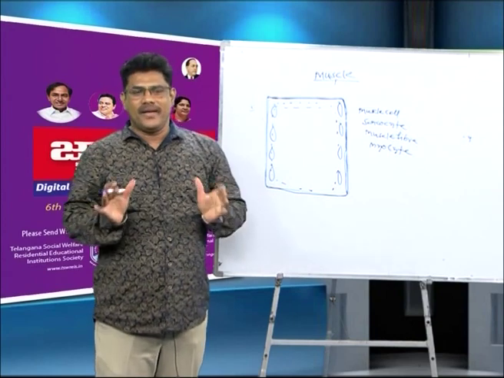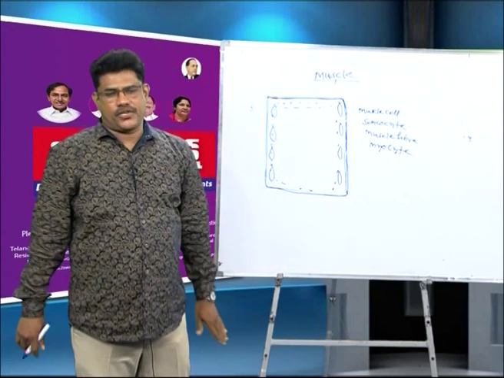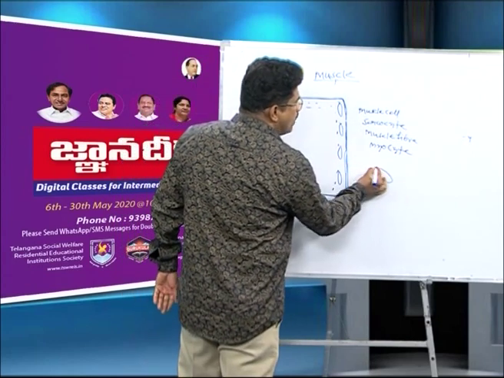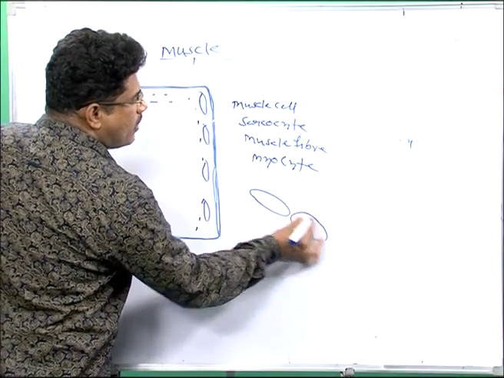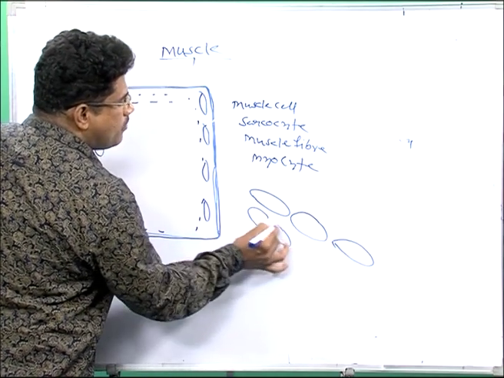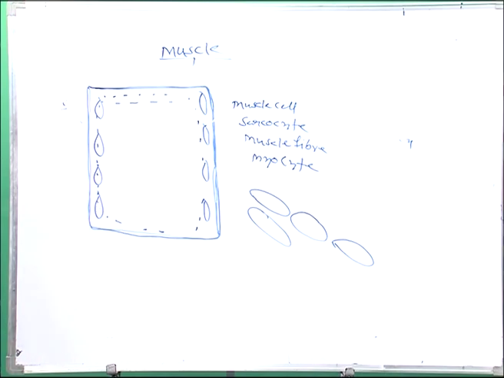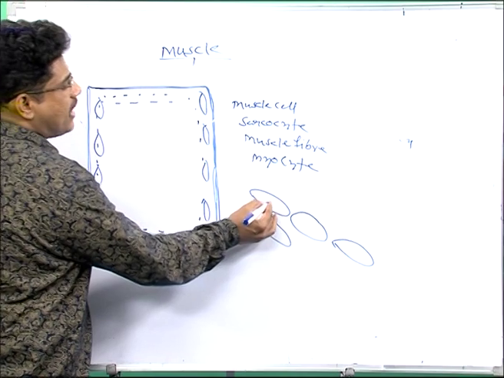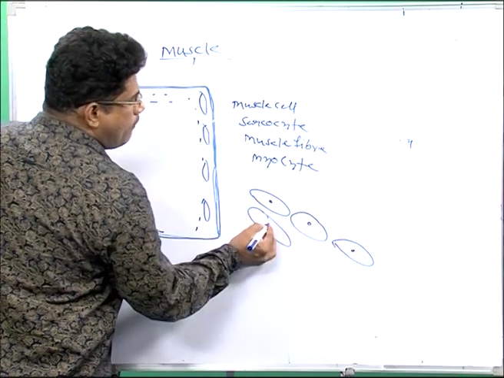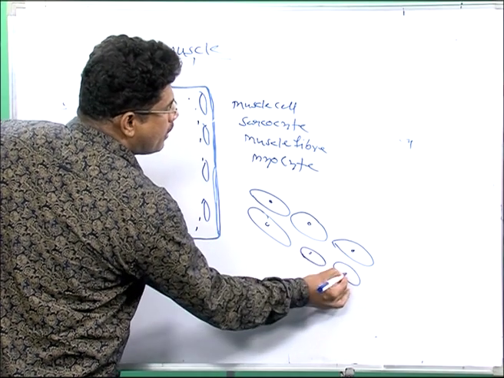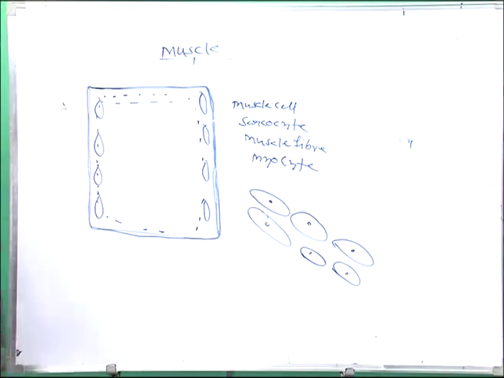Actually, you listen here. In the embryonic stage, myoblast cells are present. Yes, this is one myoblast cell. In the embryonic stage, many myoblast cells are there. Myoblast cells have a single nucleus, a mononucleated condition, in the embryonic stage.